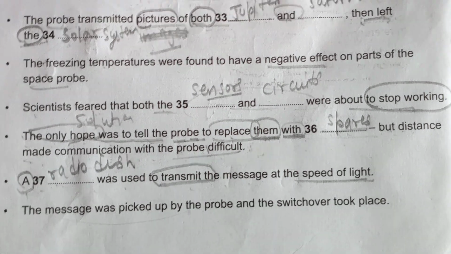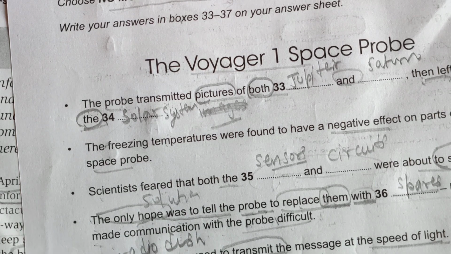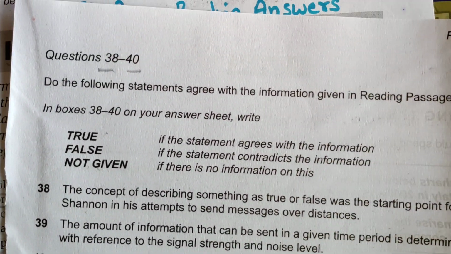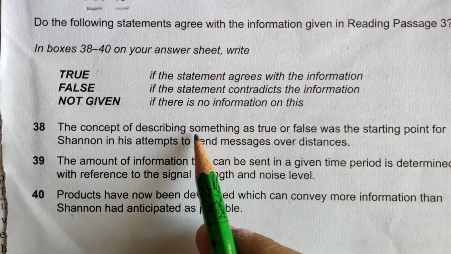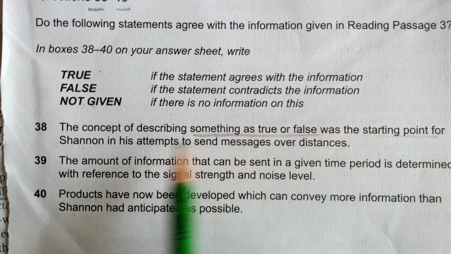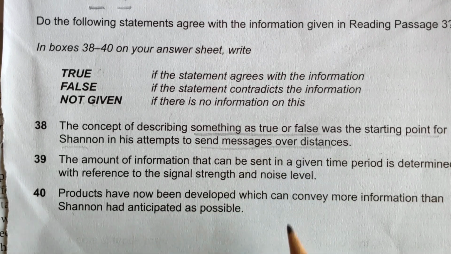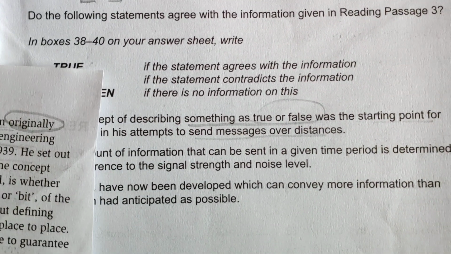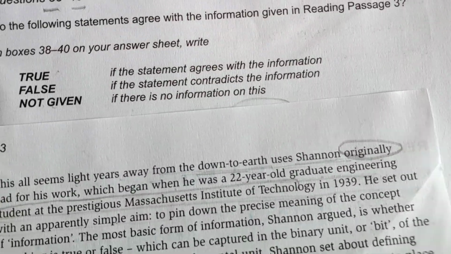Okay, now let's go to the last type of question we have left, which is true, false, not given. Only three questions are left for this reading. Let's read it. The concept of describing something as true or false was the starting point for Shannon in his attempt to send messages over distances. Okay, true, false, yes, I think I have come across it in paragraph D. Yes, it is given.